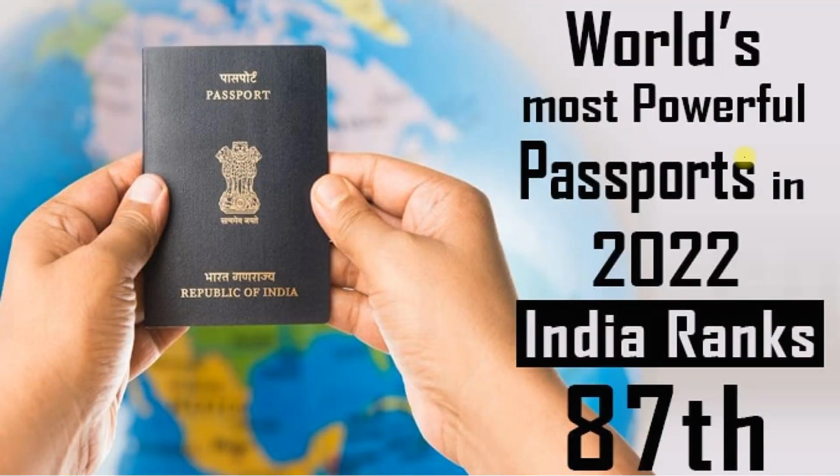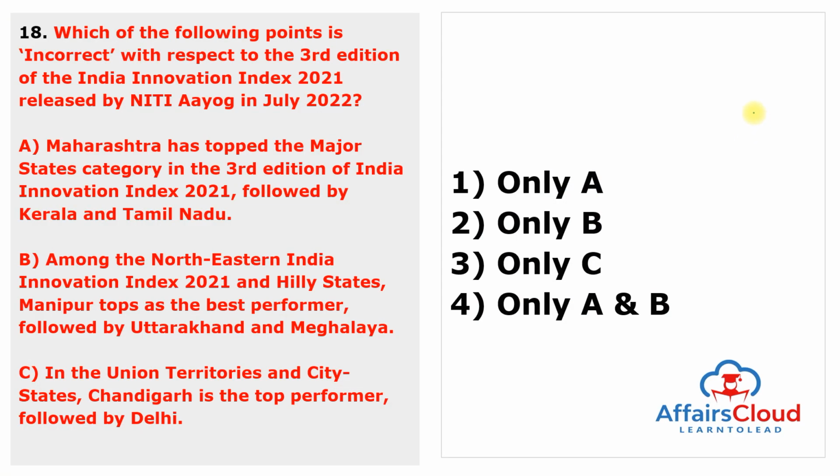Moving to next question. Which of the following points is incorrect with respect to the third edition of India's Innovation Index 2021 released by the NITI Aayog in the month of July 2022. So again, we are talking about incorrect points and it is related to India's Innovation Index of 2021. This is the third edition and it is released by NITI Aayog. So let's read the points.